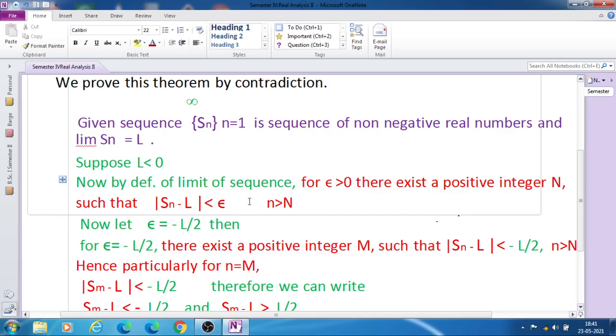This is our definition of the limit of a sequence.